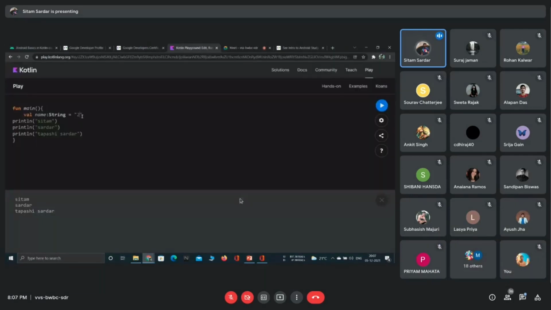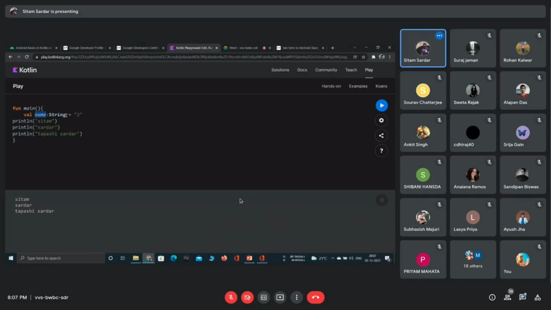So basically, this is a variable. A variable is nothing but a place. You can think of it like that. It's a place where we can store a particular thing. We can put a particular thing there. You can also generalize it: it's basically a container to store a particular type of thing.